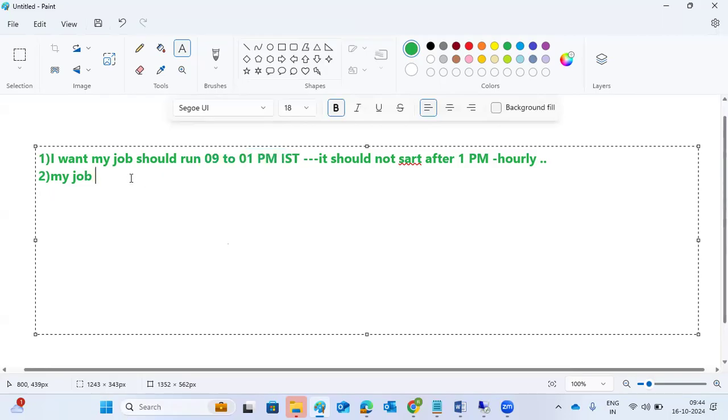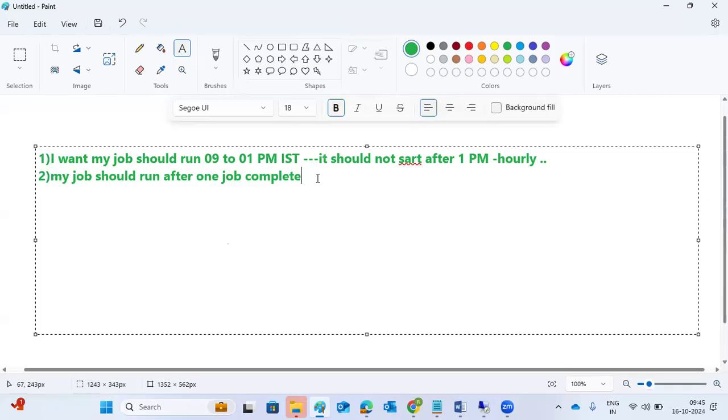My job should run as soon as one job completes. So in this case, you need to create one job, then create one more job, and then create a dependency between them.